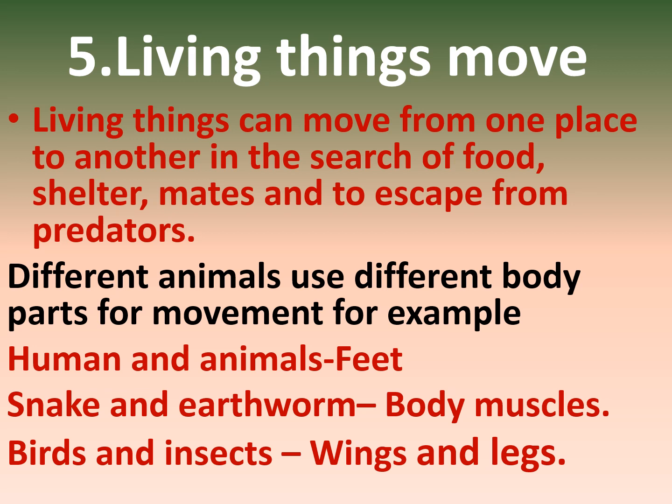Next characteristic of living things is that living things can move. Living things can move from one place to another in search of food, shelter, mates, and to escape from predators. Different animals use different body parts for movement. For example, humans and animals use feet, snakes and earthworms use body muscles, birds and insects use wings and legs.